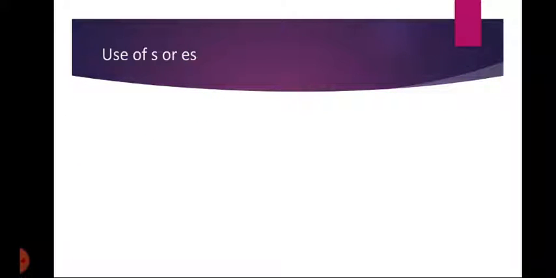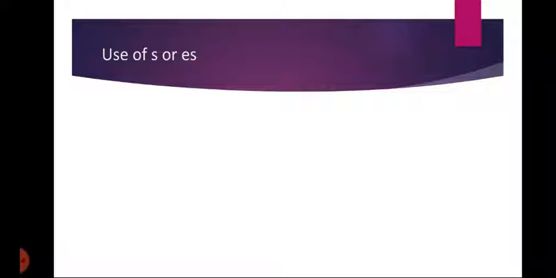Now students, in present indefinite tense we use s or es with the first form of verb. Now the question is, where are we to use the s or es? Students, if the subject is third person, as he, she, it, or any singular name, then we will use s or es with the first form of verb.